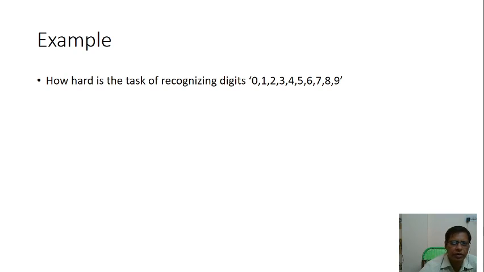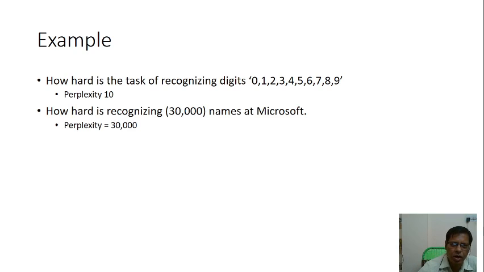Okay, here we can see an example. How hard is the task of recognizing digits 0, 1, 2, 3 up to 9? Perplexity is 10. How hard is recognizing 30,000 names at Microsoft? Perplexity is 30,000.